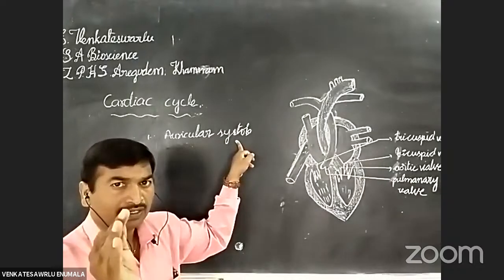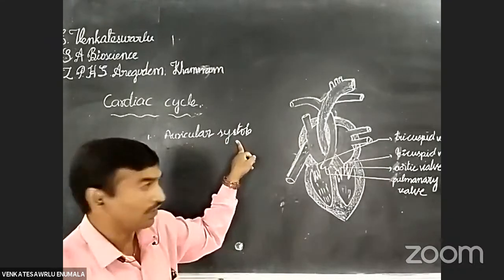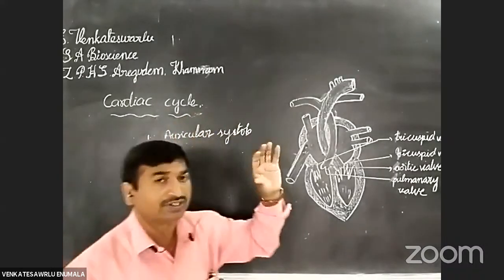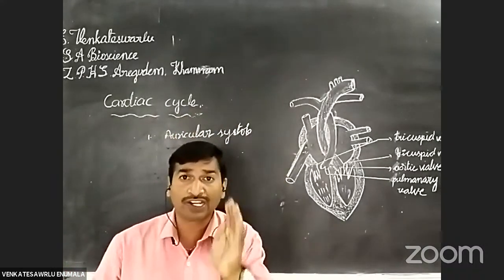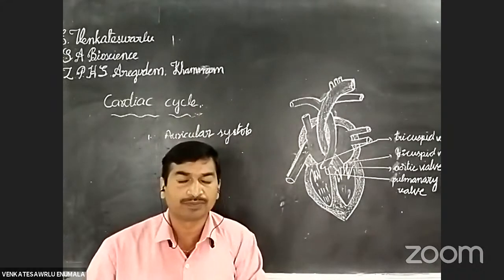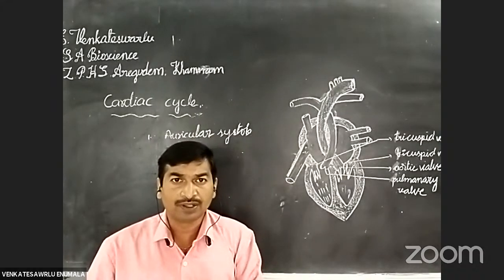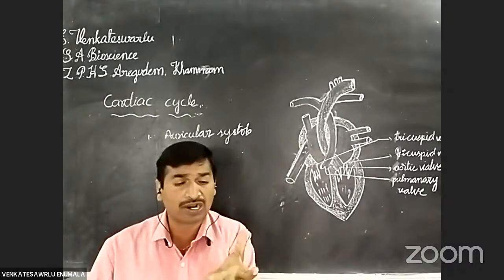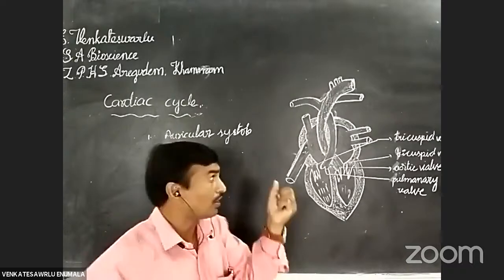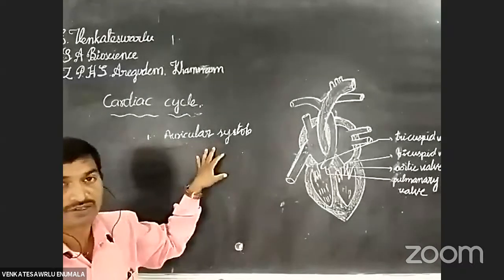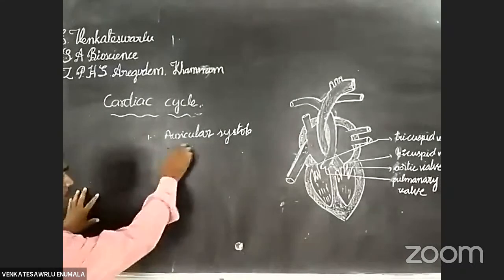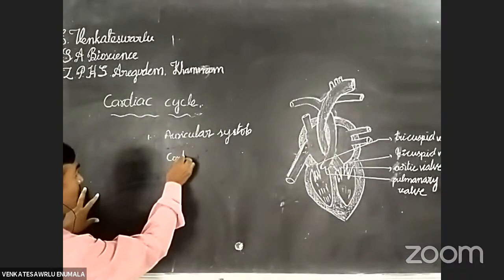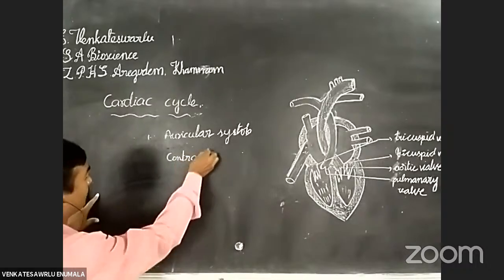Already I said. Now auricular systole: auricles means nothing but atria. The contraction of the atria, the contraction of the auricles, is known as auricular systole. What is auricular systole? The contraction.